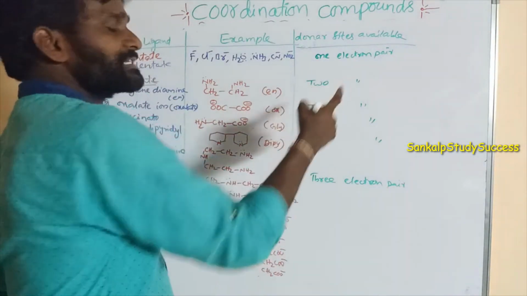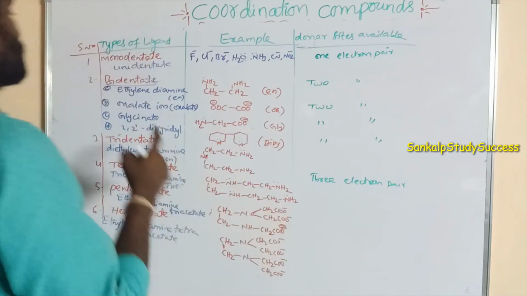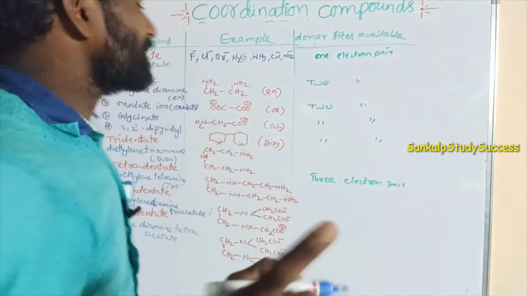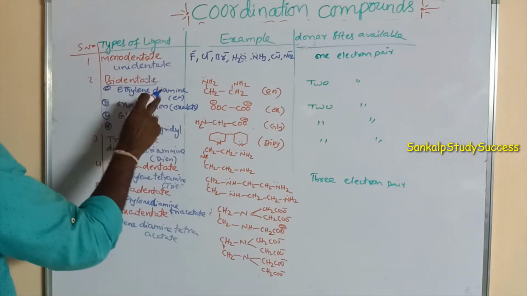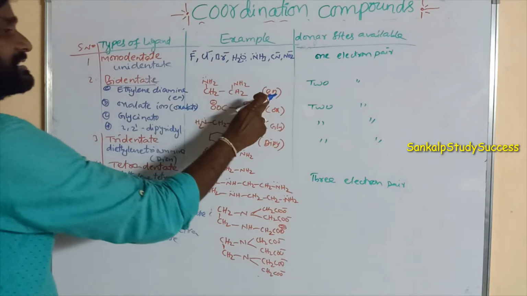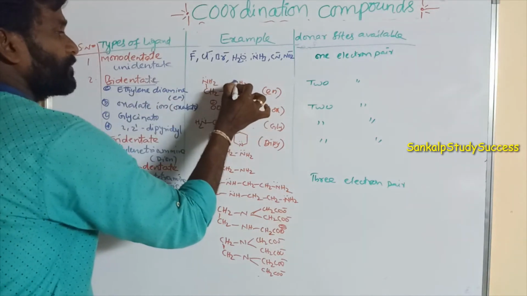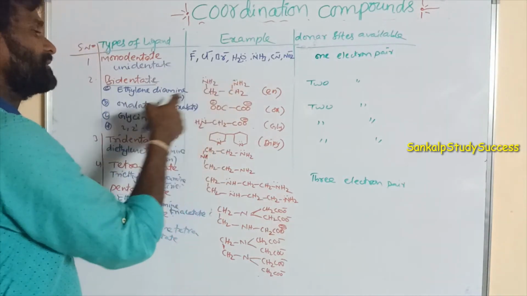Two donor sites means 2 lone pairs, that is 4 electrons. So a ligand that can donate 2 lone pairs is said to be bidentate. Here the bidentate examples are 4. Ethylene diamine, its symbol is en. It has 2 lone pairs, this is one donor site, this is another donor site.